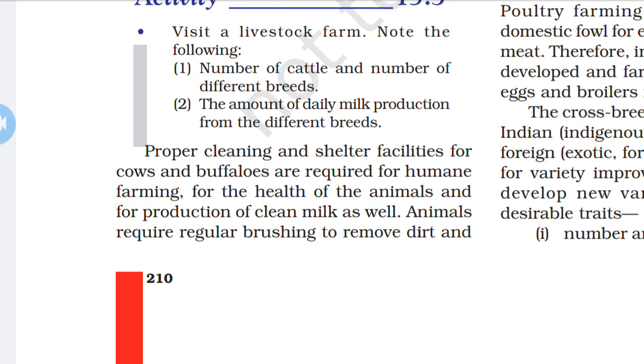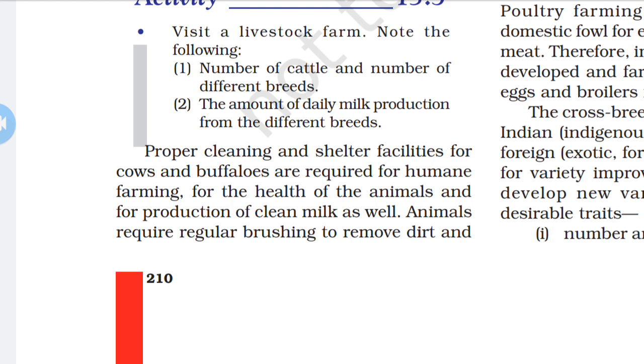Daily you have to brush their bodies and remove the dirt as well as hair. Within two or three months you remove the hair.